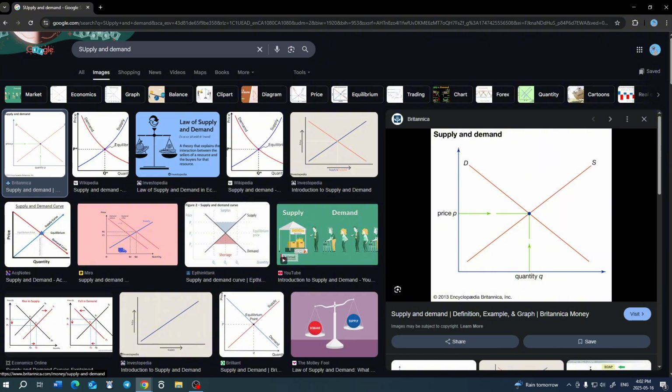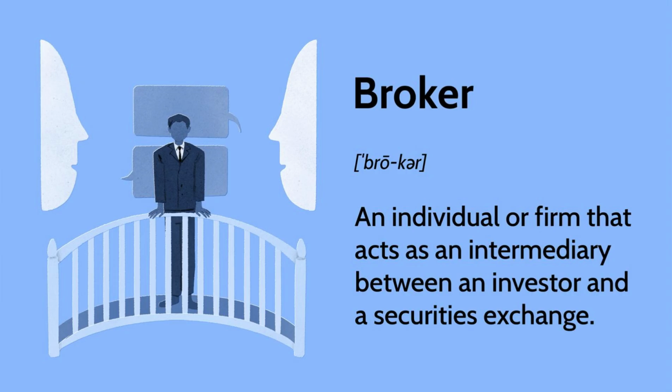Another thing that's very important to know is, how do you actually buy and sell? You use a trading platform or a broker like Wealthsimple, Questrade, Robinhood, or Interactive Brokers. Now, I mentioned this last time, but to actually buy and sell, you need to have a broker. You can't just go like in the old days and buy and sell. You need a broker, and it's basically this company that connects to the stock exchange, and it's kind of like a middleman.